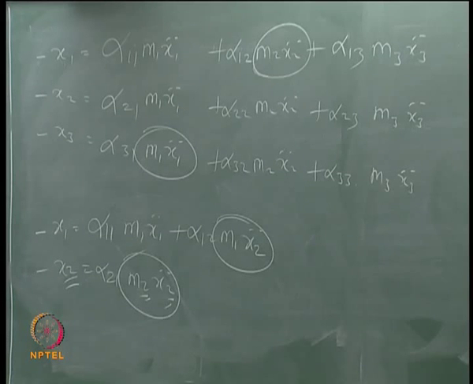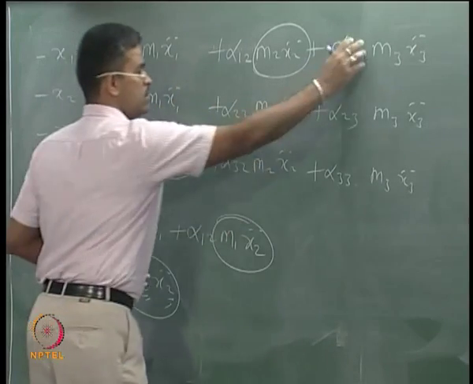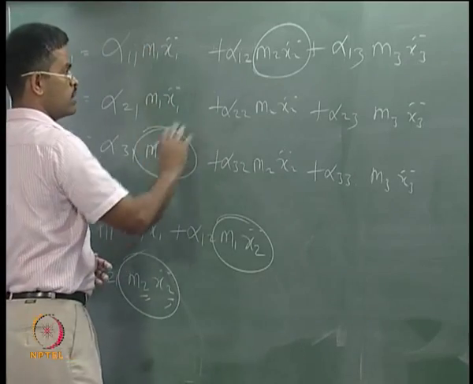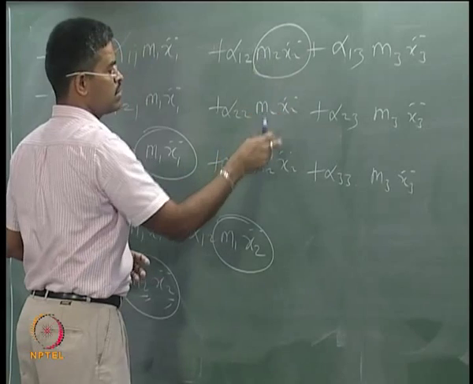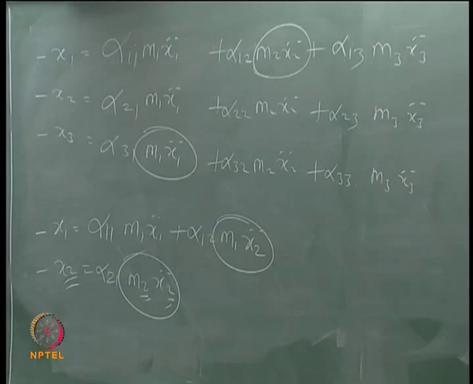So be very careful in writing this equation. Write down the coefficients, then put m1 m1 m1, m2 m2 m2, m3 m3 m3. These are all inertia forces in specific degrees of freedom. So if you write this, it becomes simple.